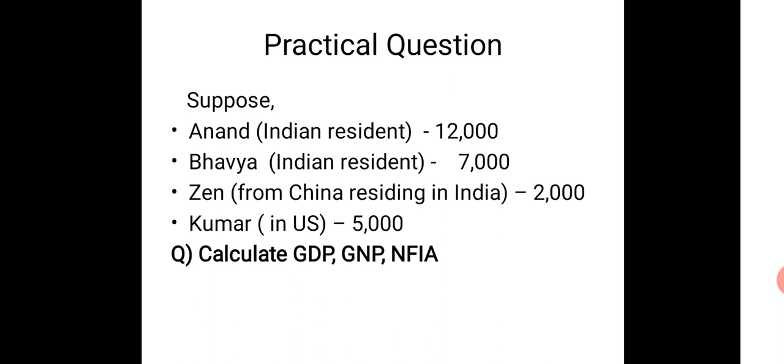Right? GNP. Now GNP is domestic plus net factor income from abroad. What is the net factor income from abroad? To find that out, we get it by factor income from abroad minus factor income to abroad.